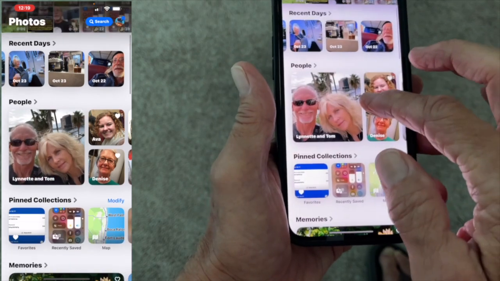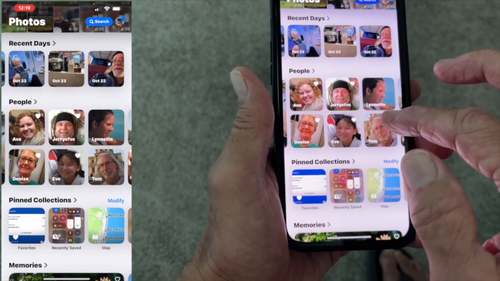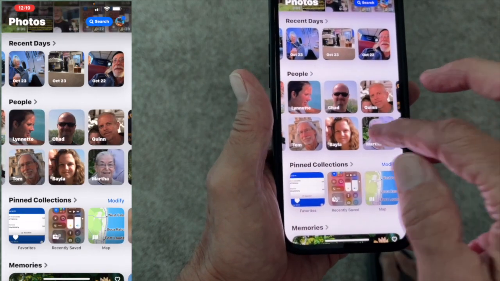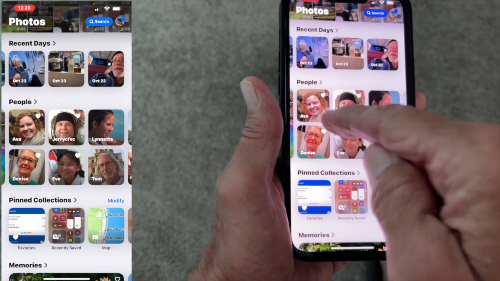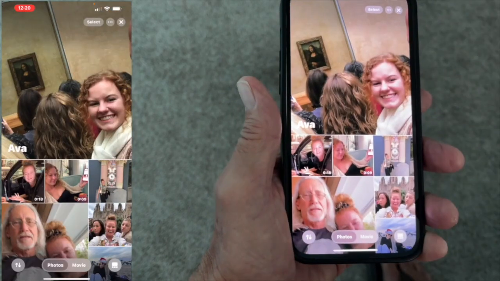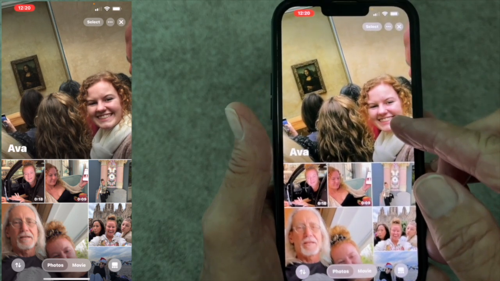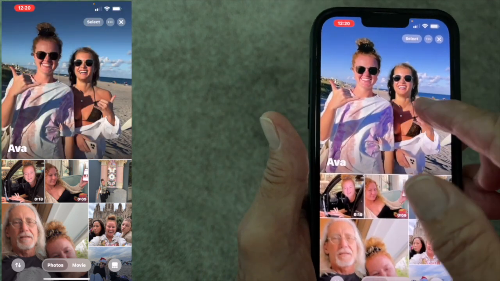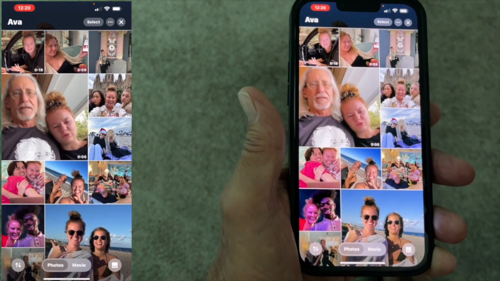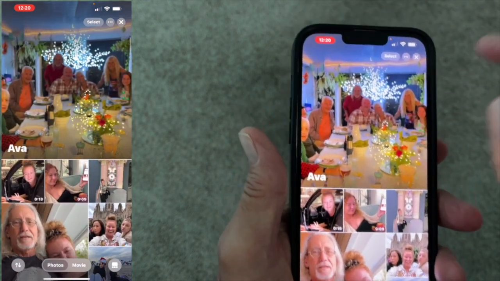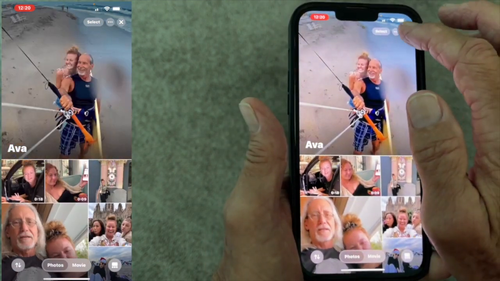And then here you got people, okay? So now you can go through here and try to find somebody that you want to see all the photos that you did of them. Let's go ahead and look at my niece, Ava. So now here's a picture of Ava and the Mona Lisa. There's Ava and her friend. And it pops through them, and you can see all the different photos. You come back, you want to get out of that, you just click there, bam, done.